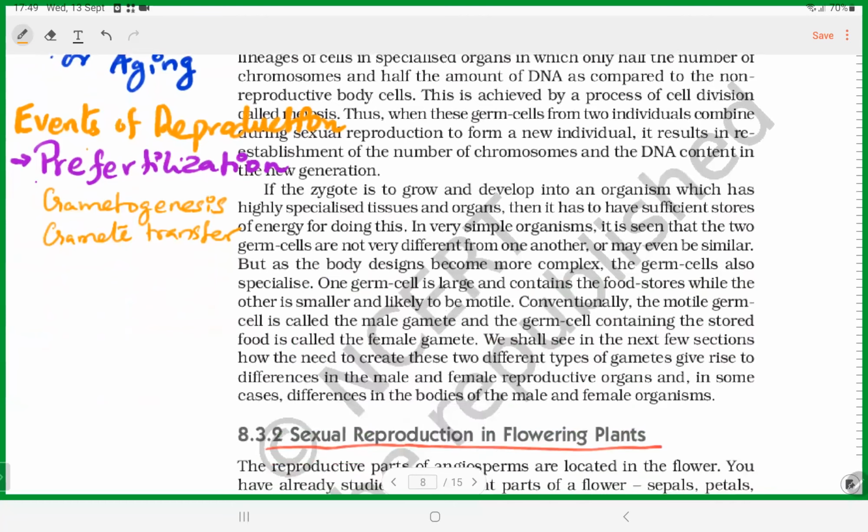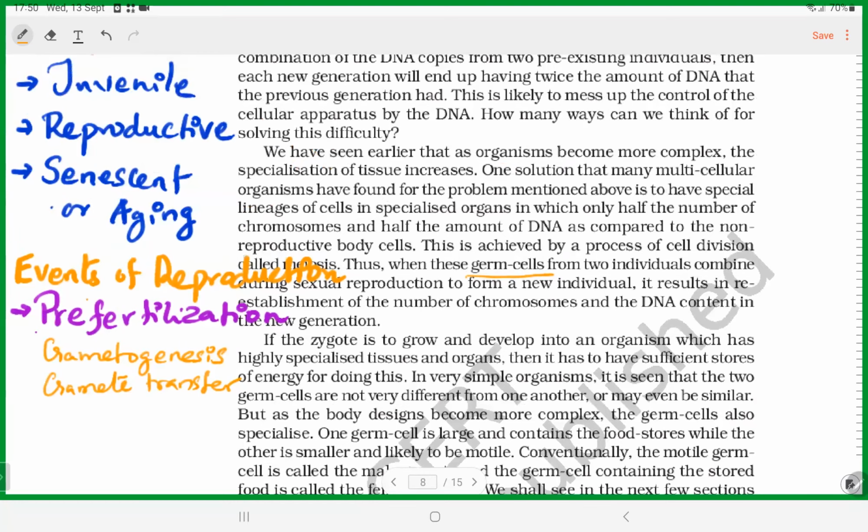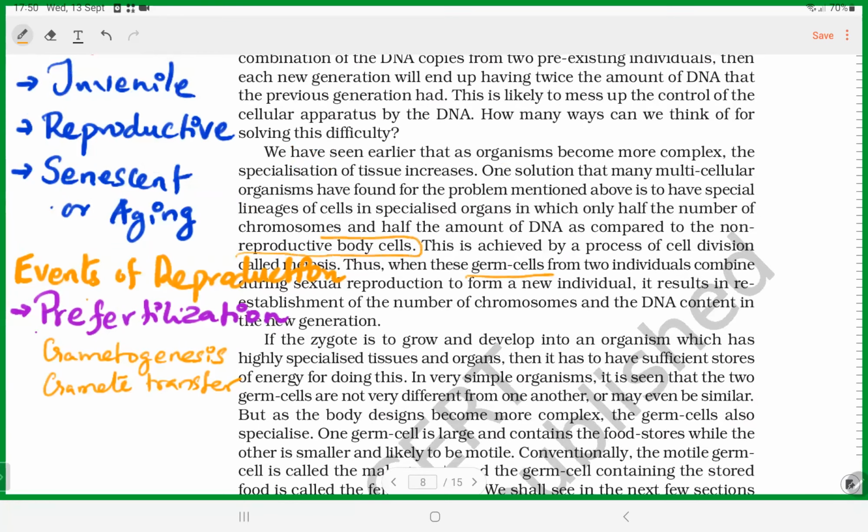So, what is gametogenesis process? Can you give me example of gametogenesis process? Hello, students. Gametogenesis. Yes, sir. Gametogenesis means gamete cell formation process. The germ cells, they call it as what? The gamete cells, or you can say the reproductive cells. The reproductive cell formation process is called what?